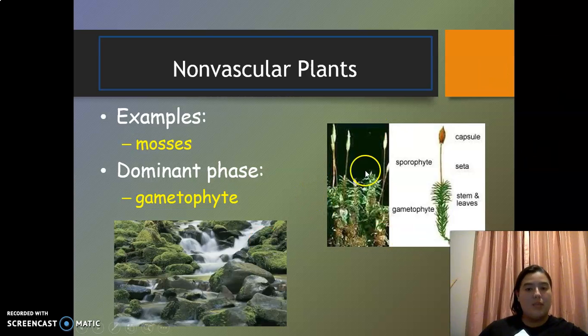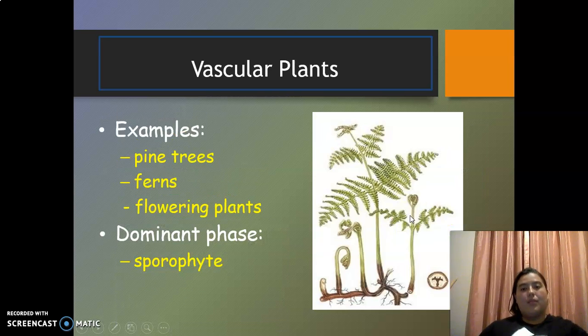Okay, this is an example of mosses. And this is an example of gametophytes that have capsule, sporophytes, setae, stems, and leaves. Then we have vascular plants, for example, pine trees, ferns, flowering plants, and the dominant phase is the sporophyte, okay?